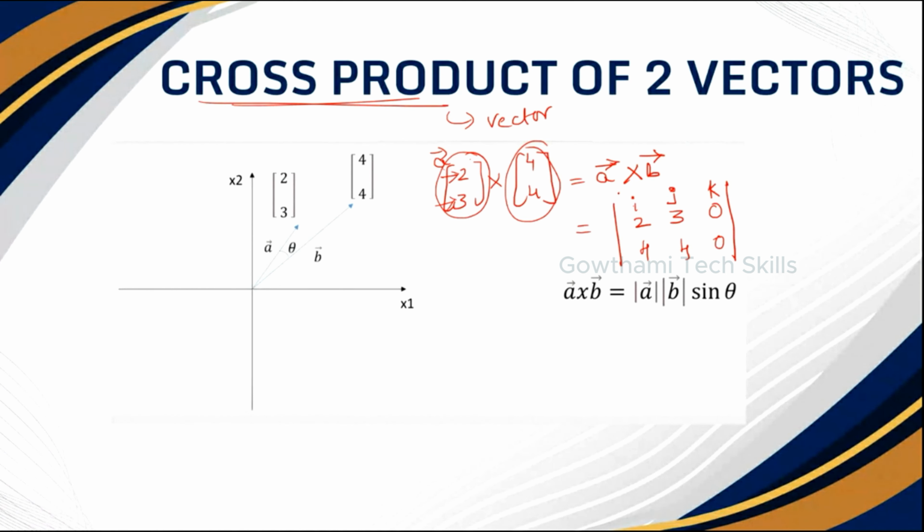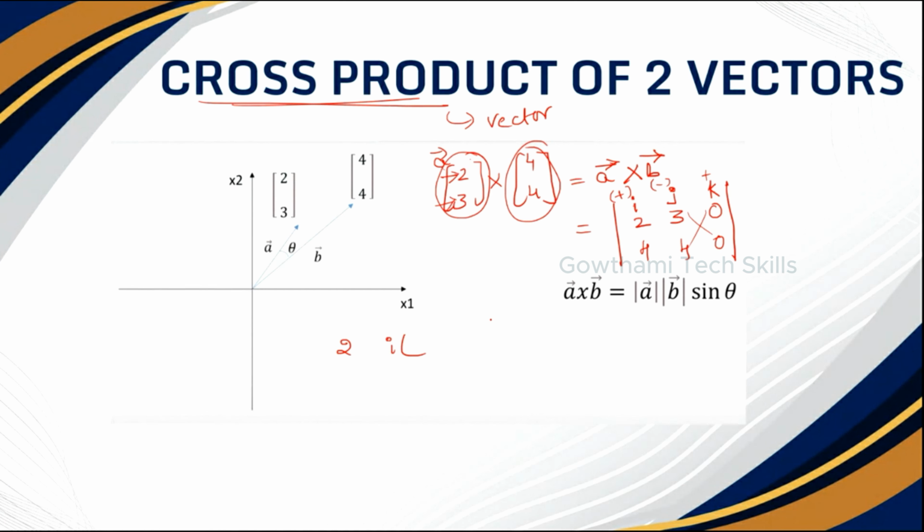So if you are taking this one as plus, this should be minus and this should be plus. Whenever you are performing here, this value should be ideal and the remaining values should be cross multiplied. So now 2 into... you have to provide this i value. This is the x-axis, right? So this should be ideal, and the remaining things should be multiplied.